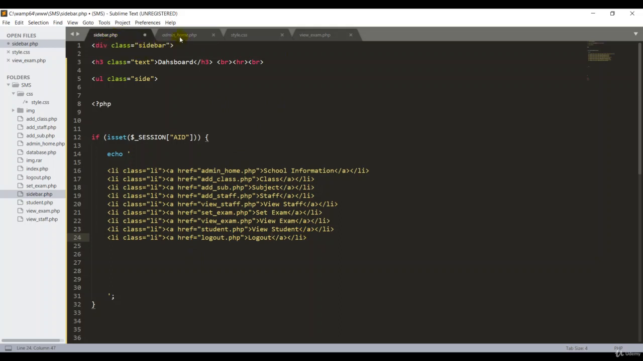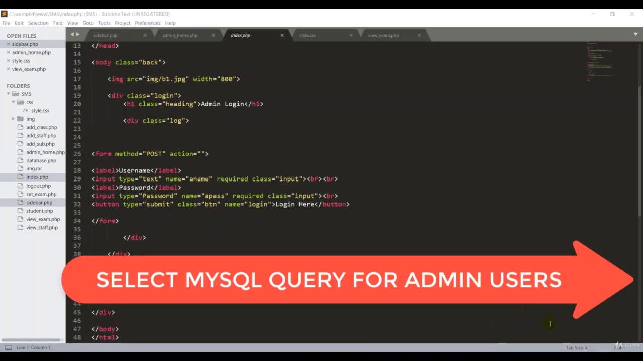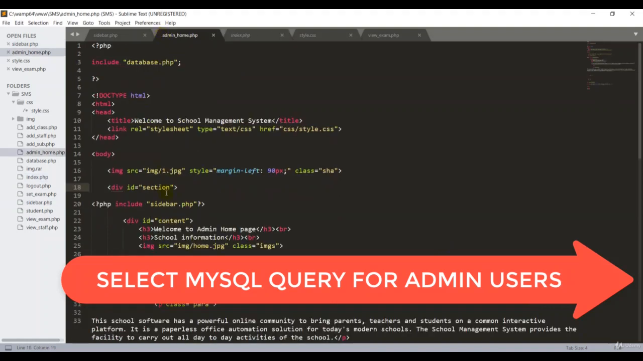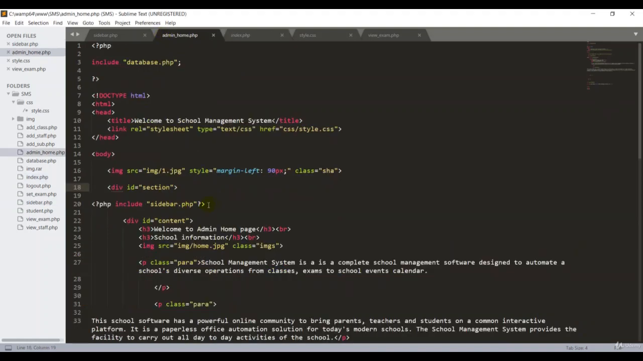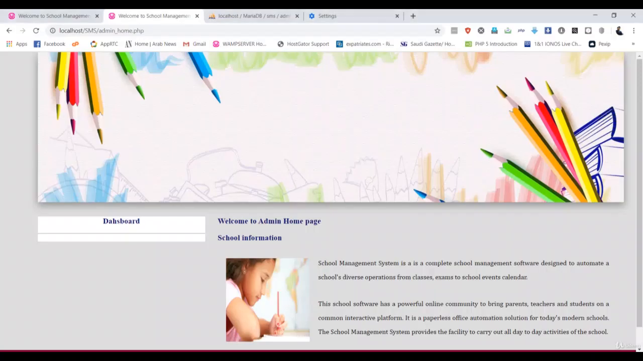sidebar.php into our admin homepage. Okay, this is my admin homepage now. If you take a look at my admin homepage, I have already linked my sidebar.php in this section. If you come down a little bit, there's a div id section, and below that you have sidebar.php. So once you save that, go back to the admin homepage. If you refresh the page, you should get the list. But I haven't seen any list here, guys.